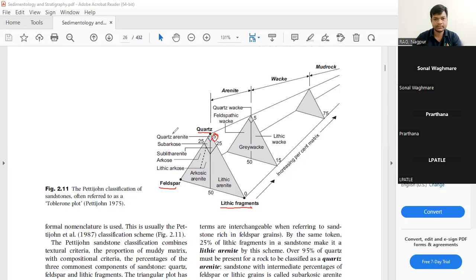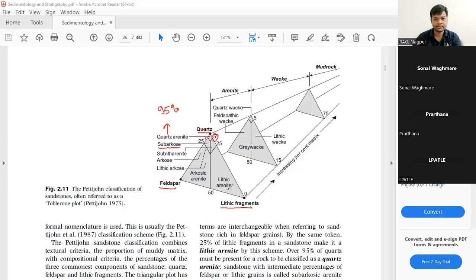That means quartz arenite contains almost 95% of quartz, or even more than that. The rock containing up to 25% feldspars and quartz will be called subarkose.